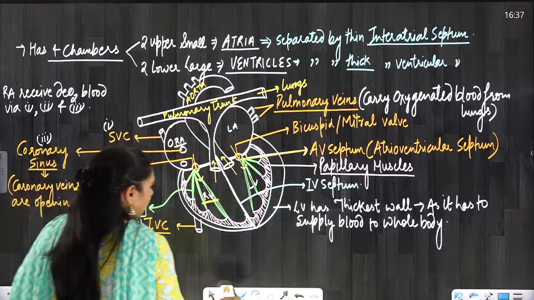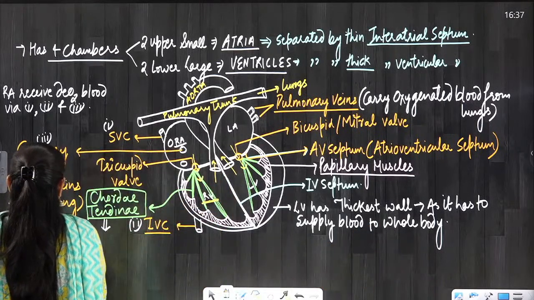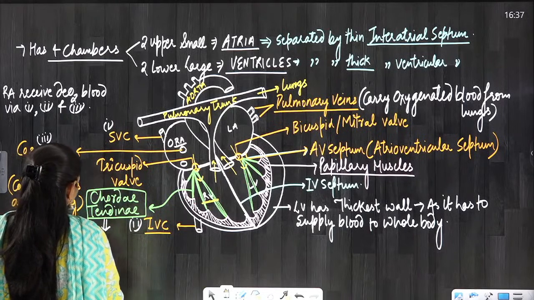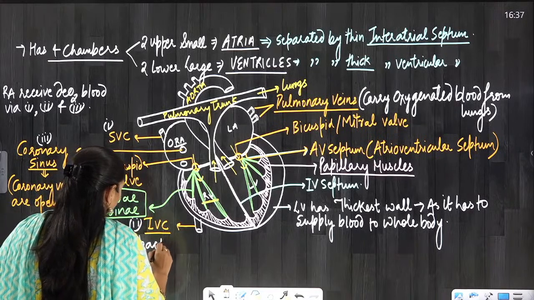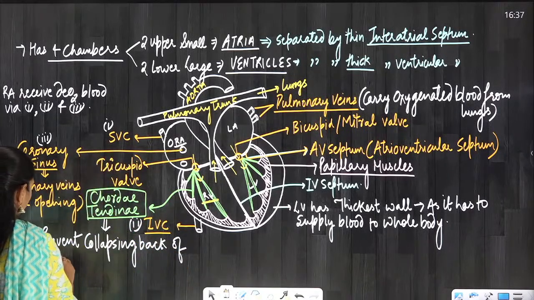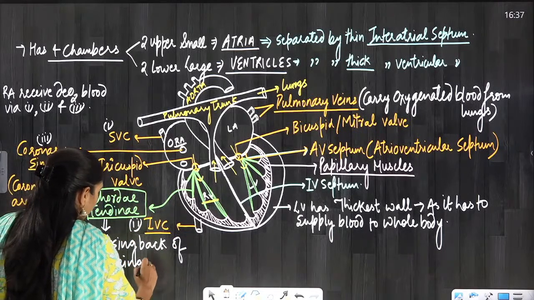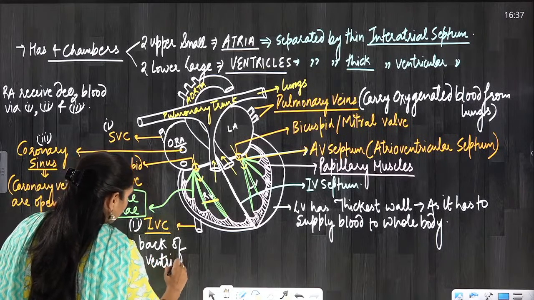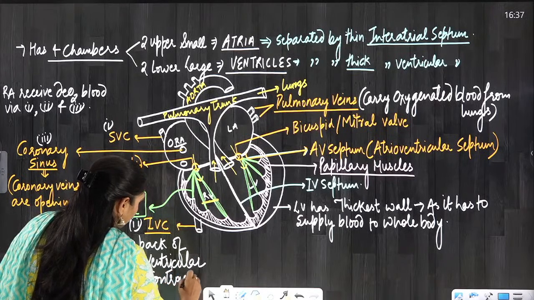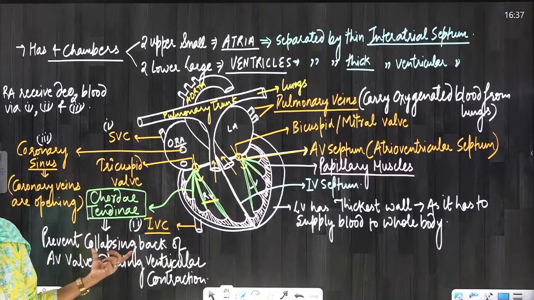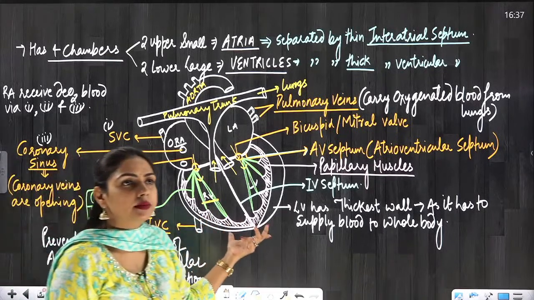So we can write the function of chordae tendineae here. These chordae tendineae prevent collapsing back of AV valves during ventricular contraction. Is this clear to everyone? The function of papillary muscles and the function of chordae tendineae, is it clear to everyone?